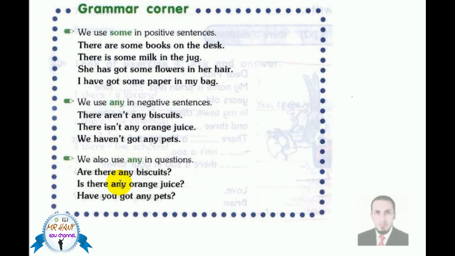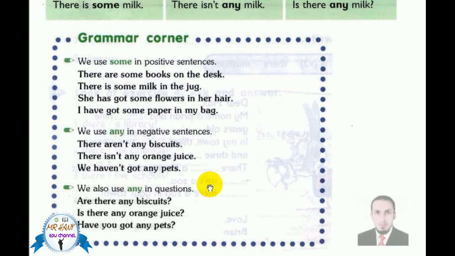Let's go to the last point. We also use any in the question form. In questions, for example, can you read number 1? Are there any biscuits? Is there any orange juice? Have you got any pets? Did you understand now? Yes.